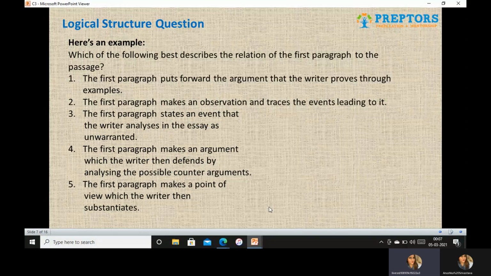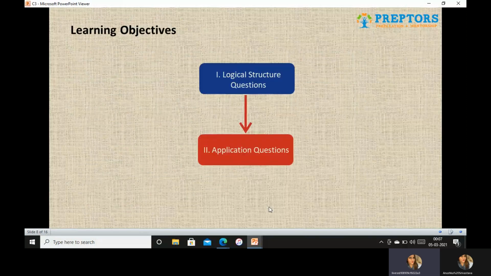I hope you all are clear with logical structure questions and how to deal with such questions. Now we move to application based questions.